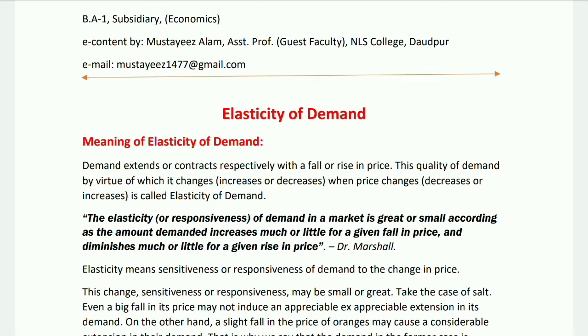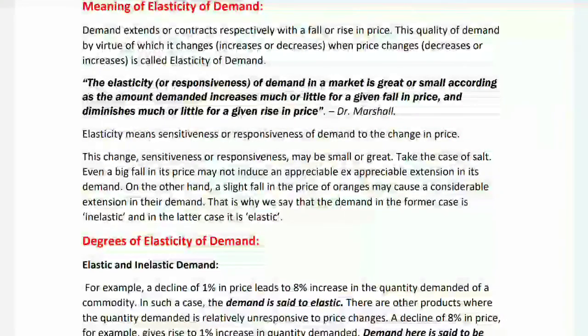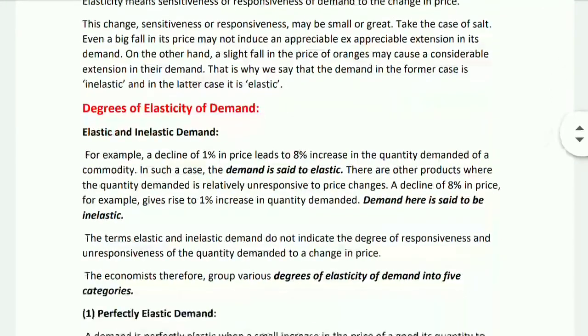Elasticity means sensitiveness or responsiveness of demand to the change in price. This change, sensitiveness or responsiveness, may be small or great. Take the case of salt. Even a big fall in its price may not induce an appreciable extension in its demand. On the other hand, a slight fall in the price of oranges may cause a considerable extension in their demand. That is why we say that the demand in the former case is inelastic and in the latter case is elastic.